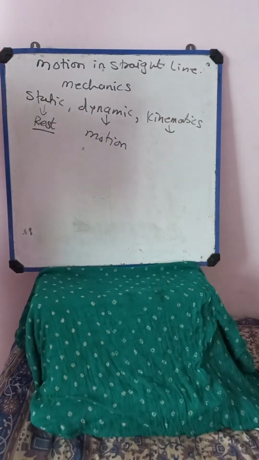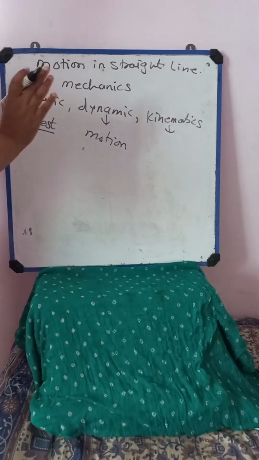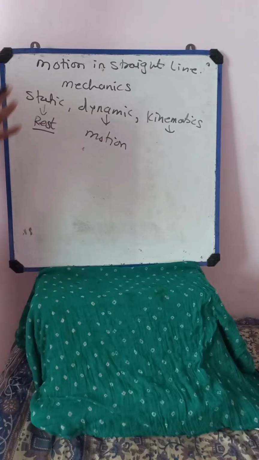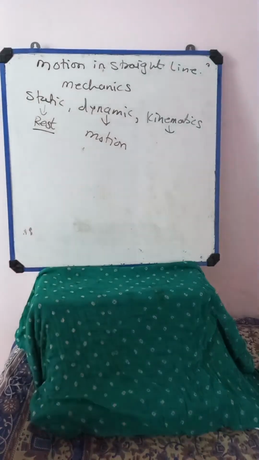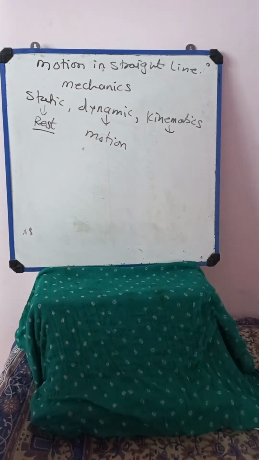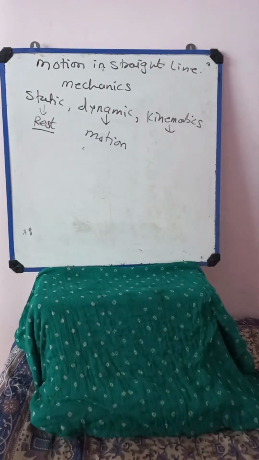Object at rest means the object is not moving here or there, or the object is not in motion for that particular given area. That is rest. And what do you mean by motion? An object is said to be in motion when it changes its position again and again, or continuously changes its position with respect to its surroundings. That is motion.